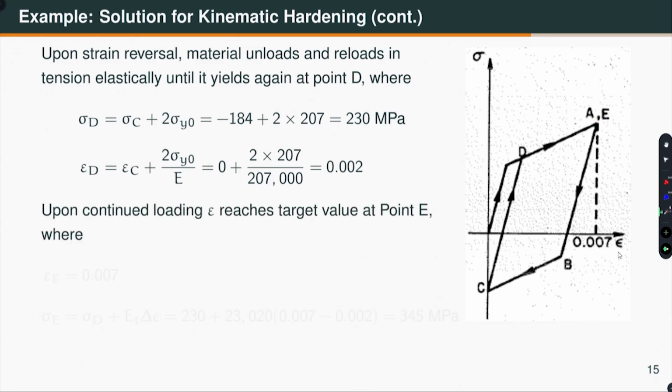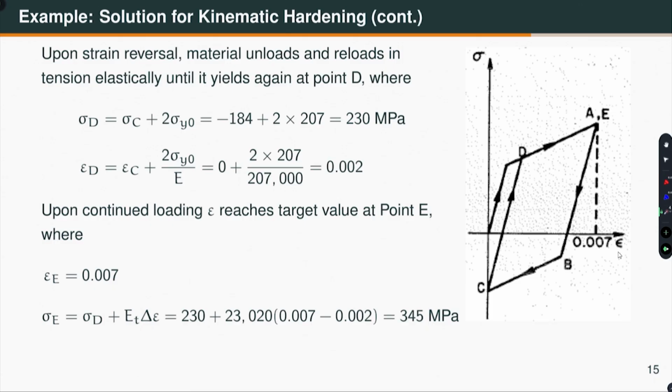So, upon continued loading, sigma E is equal to sigma D, the stress at this point, plus tangent modulus times the incremental strain. Here the strain is 0.002 and here the strain is 0.007, you get 345. So, according to the kinematic hardening rule, A and E basically coincide.